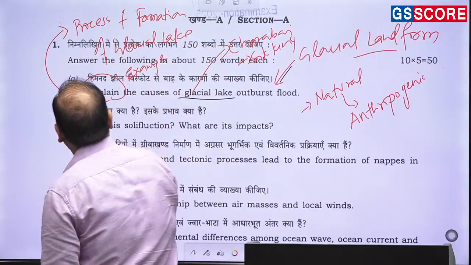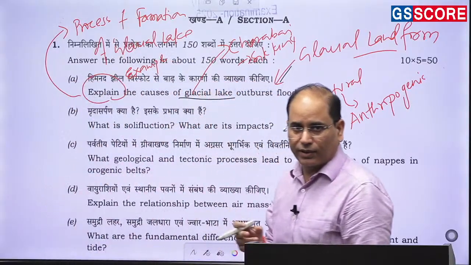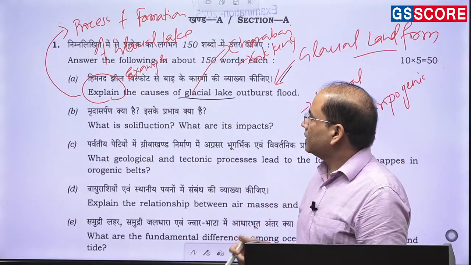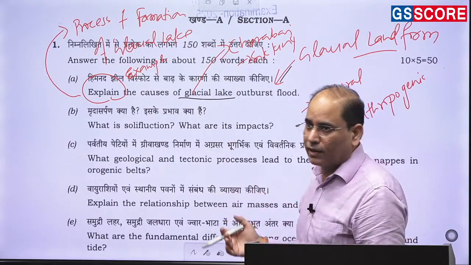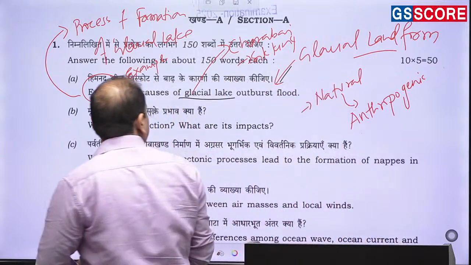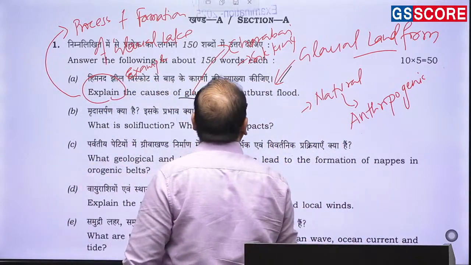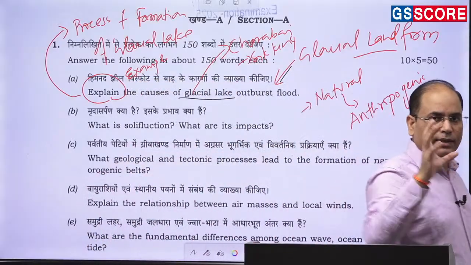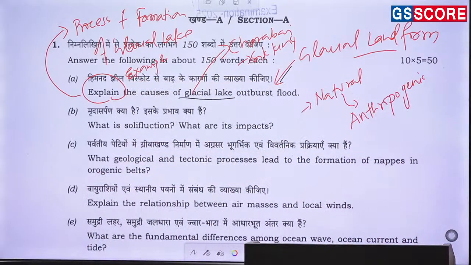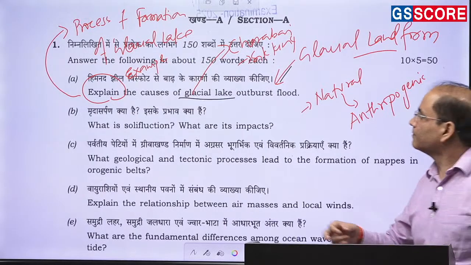So write the process of formation of the glacial lake in the introduction and then examples, and then write about the causes of the glacial lake outburst flood and case studies. In the case study you can give the best case study. I think all the students must be knowing the Kedarnath flood, Kedarnath tragedy in Uttarakhand, तो आप उसे as a case study लिख सकते हैं.